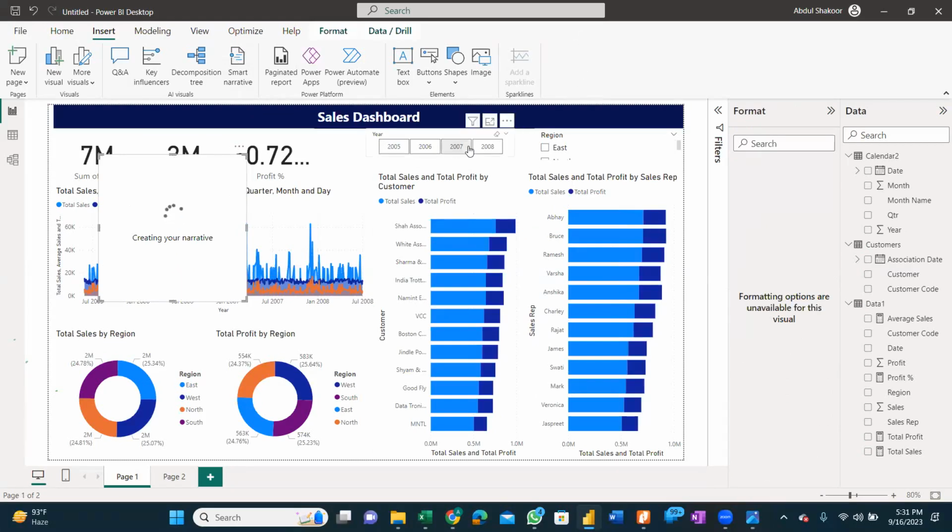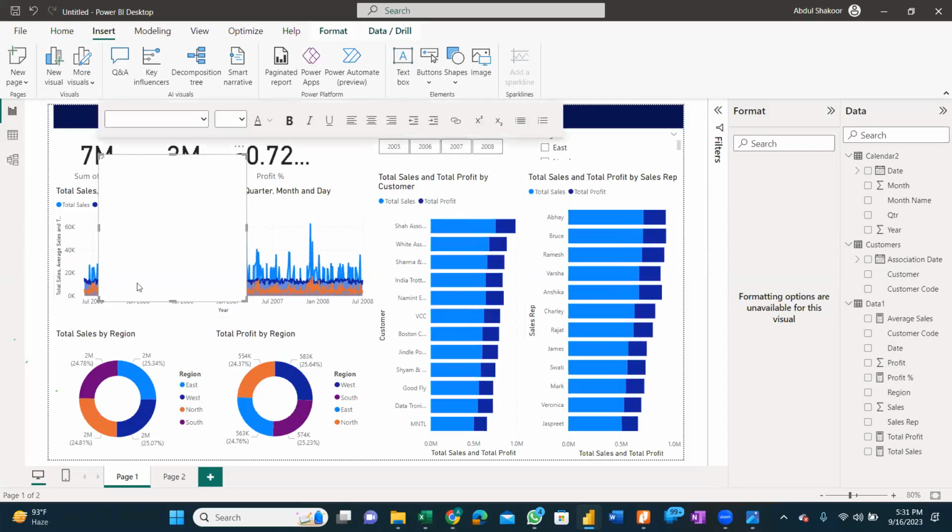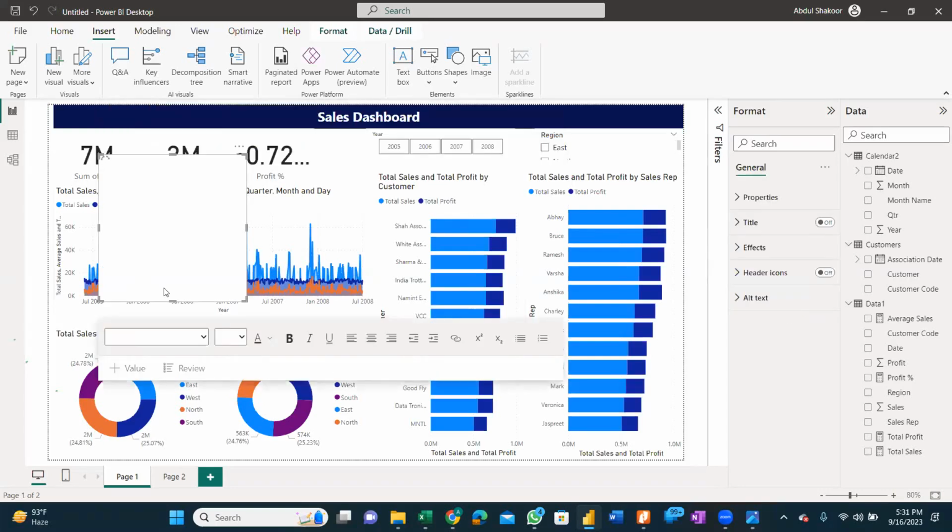I have selected total sales and total profit by customer, and it is creating a narrative that how our sale was changing and what this visual is all about. It is taking a bit of time.